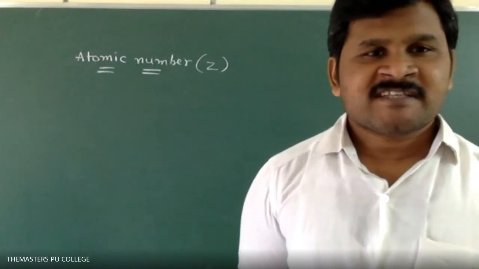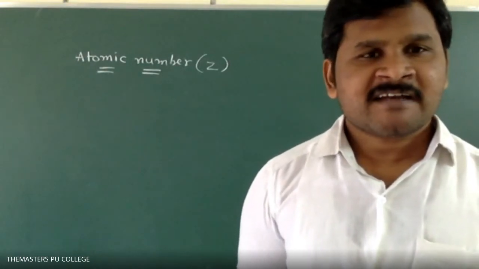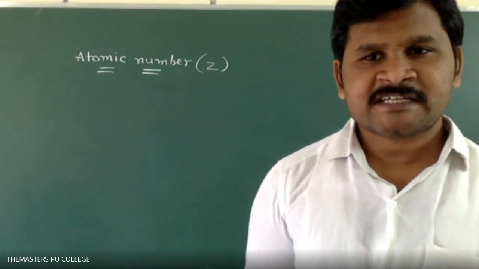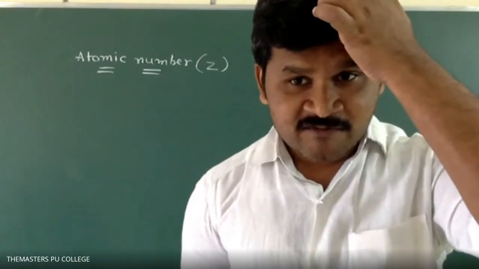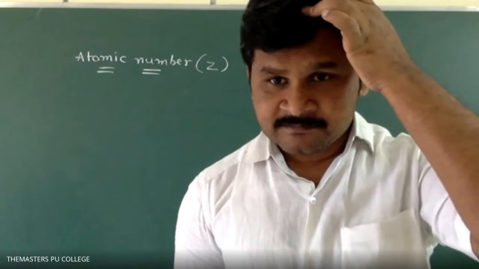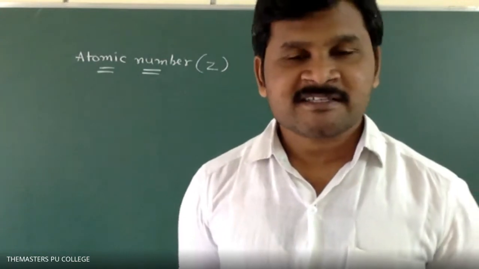What is the difference between an atom and an ion? Atoms are neutral, ions have charge. Atoms are neutral, ions are charged particles. Very good.